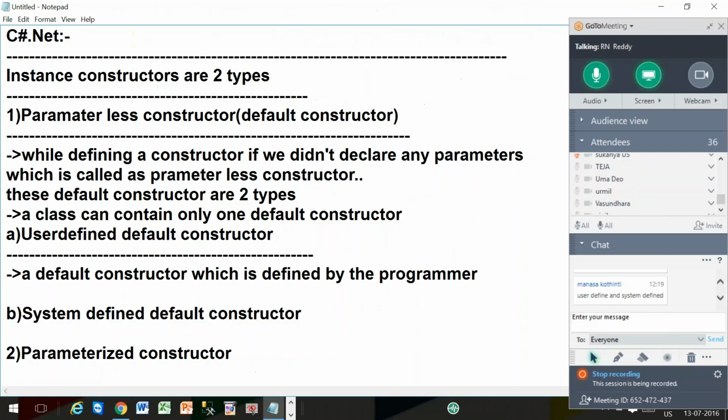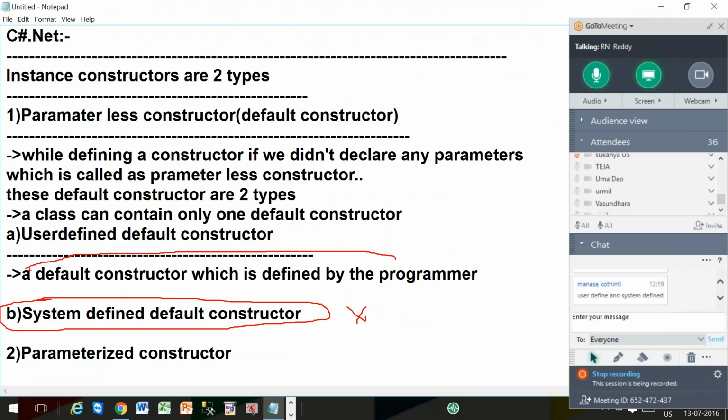Coming to system defined default constructor, we'll discuss after some time. Just keep it aside because now it is a confusion point. After this we'll go to the parameterized. System defined default constructor will automatically come into the picture in our explanation somewhere. Up to that it is suspense.